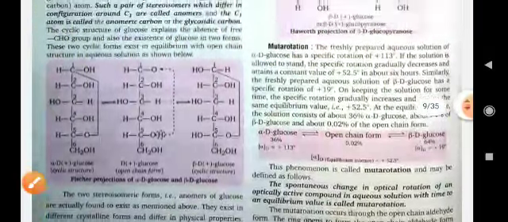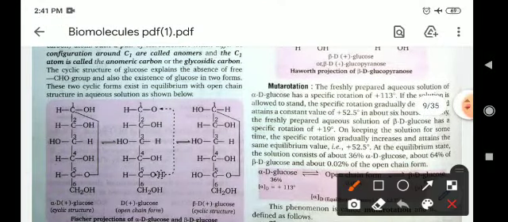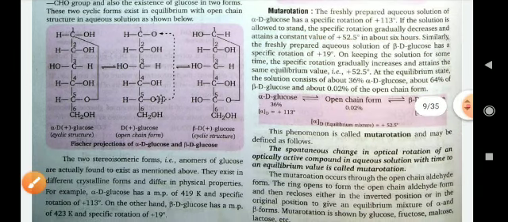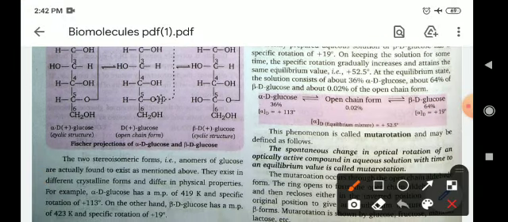Okay, so what is mutarotation? It is an important term. A freshly prepared aqueous solution of alpha D-glucose has a specific rotation of plus 113 degrees. When the solution is allowed to stand, the specific rotation gradually decreases and attains a constant value of plus 52.5 degrees in about 6 hours. This is known as mutarotation. So these compounds convert from one form to another, which is basically mutarotation.